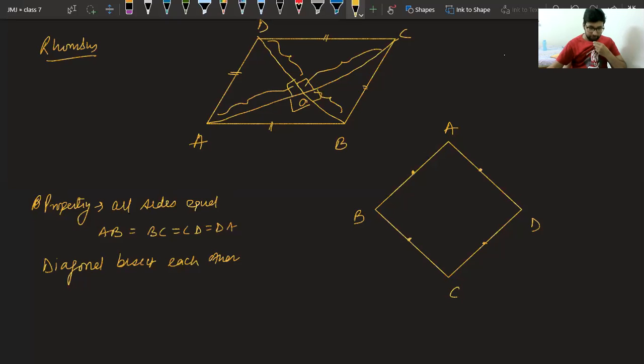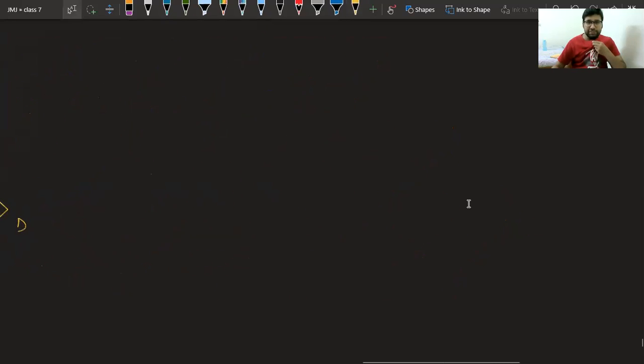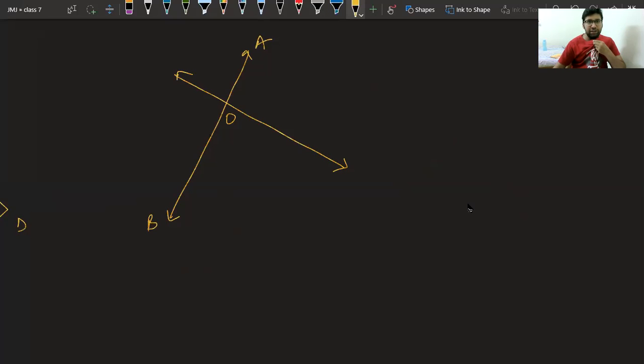What is the difference between intersect and bisect? Very good. Lavya is asking, what is the difference between intersect and bisect? Let me show you. Lavya, please see. Suppose we have a line AB and we have a line CD.